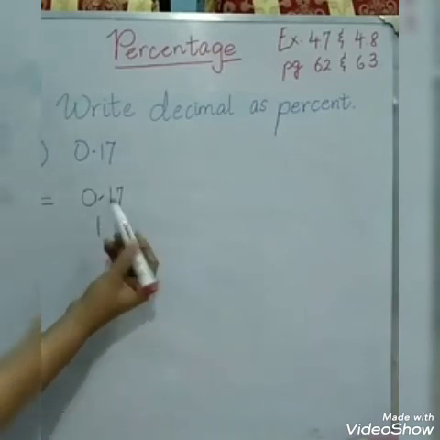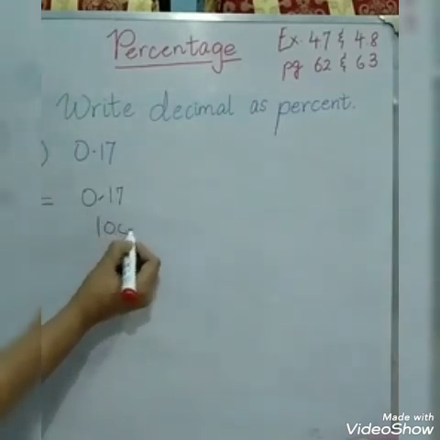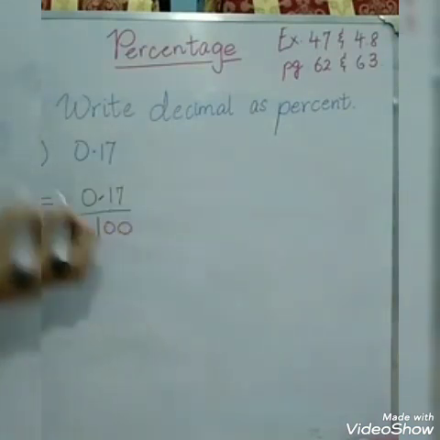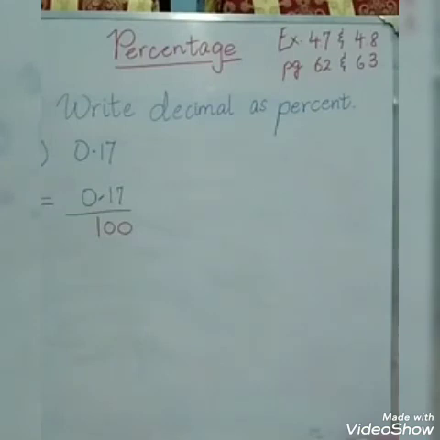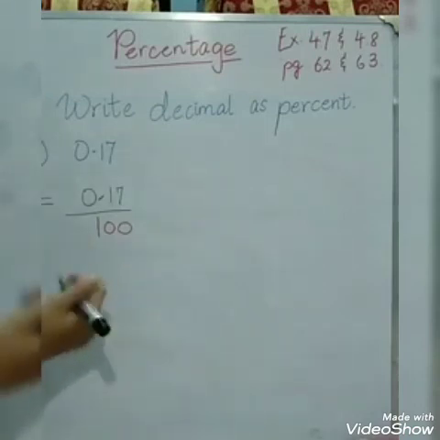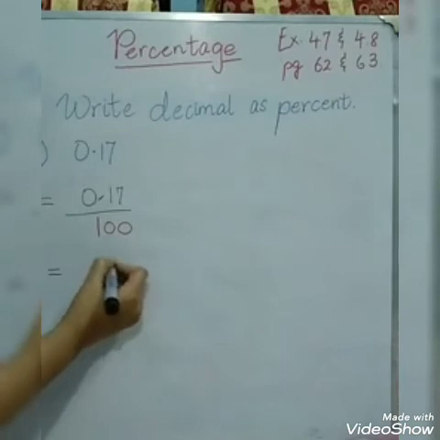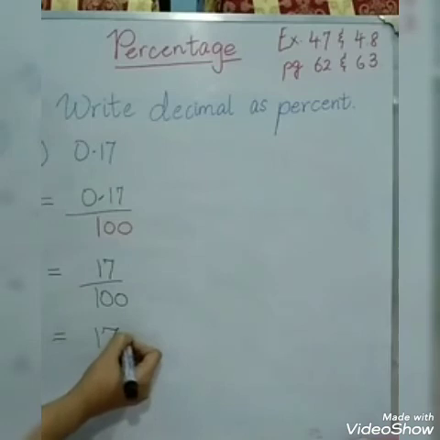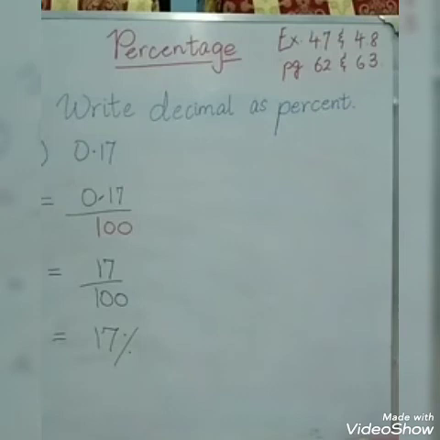It means there will be 2 zeros written in the denominator with 1, and this becomes 100. So when we remove the decimal of 0.17, we have got 100 in the denominator, which means 17 over 100, which means 17%. So simply here we have removed the decimal and we have got our answer as 17%.